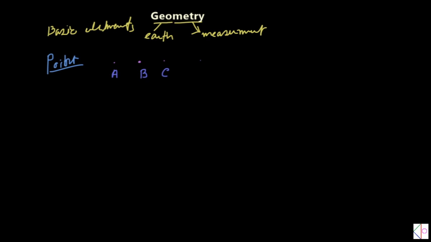The point has no size, no length, breadth or height. They are just known as the location marker or position marker. They will specify a particular position, like C, you will specify that particular position. Okay. So next one is called the line.